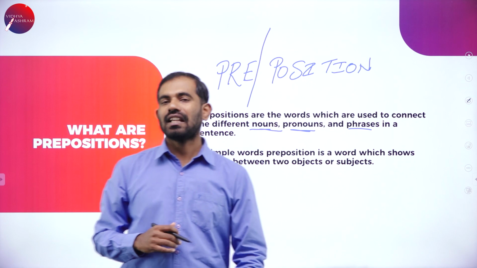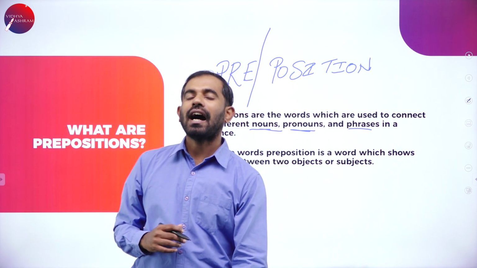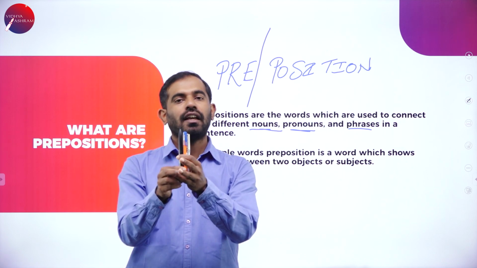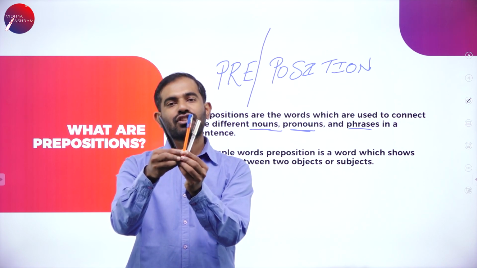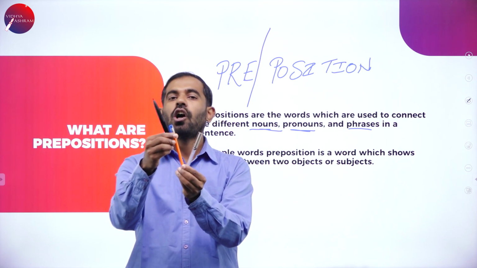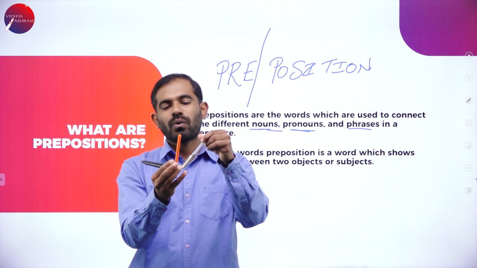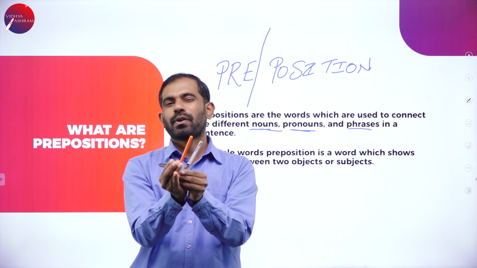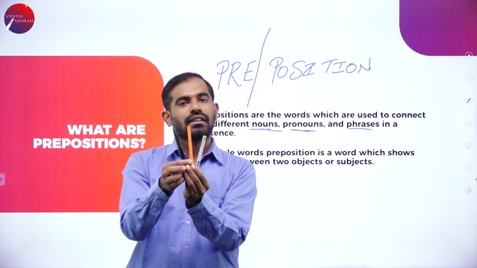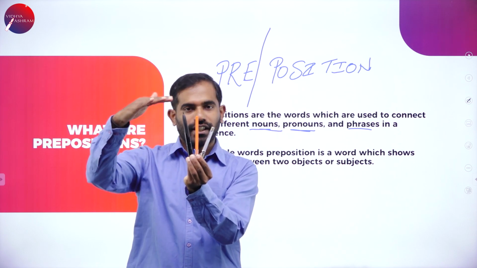Let me give you an example for that matter. I am holding three pens in my hand. If you can see, all the three pens are in different colors. First is black, second is orange, and the third one, let us call it a transparent golden color. I'm holding them in a parallel way.